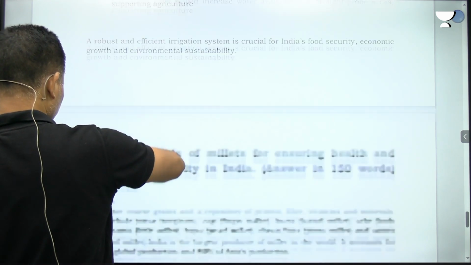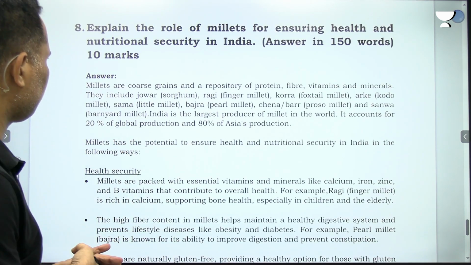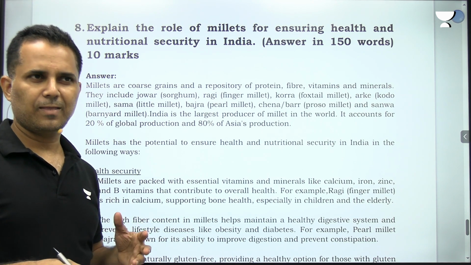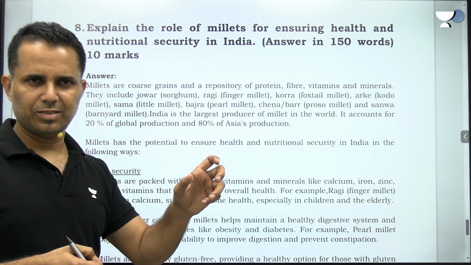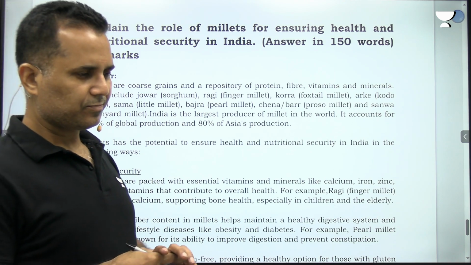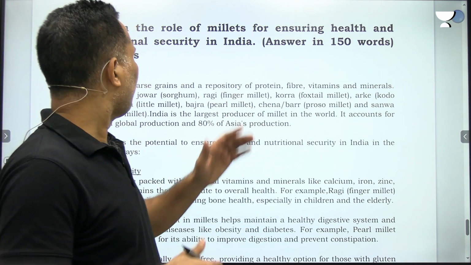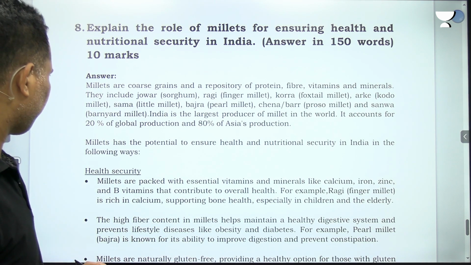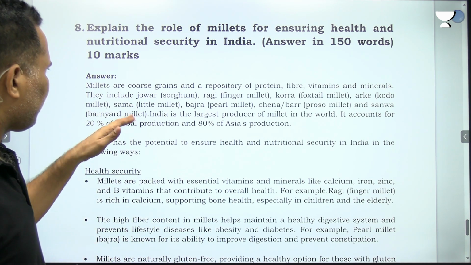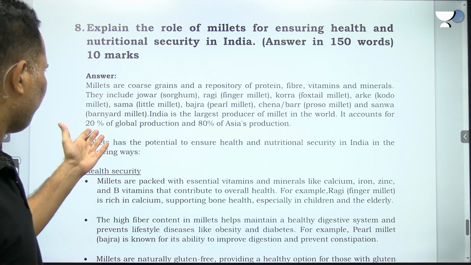Next and last question is, explain the role of millets for ensuring health and nutritional security in India. So last year we celebrated the Millets year 2023. Now the question has been asked this year that explain the role of millets for ensuring health and nutritional security in India. So millets are coarse grains and a repository of protein, fiber, vitamins.